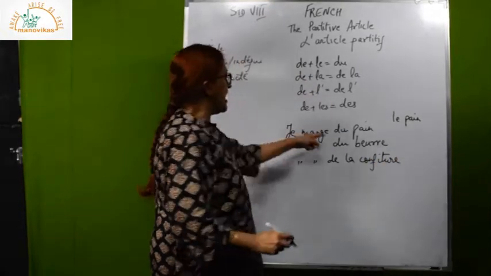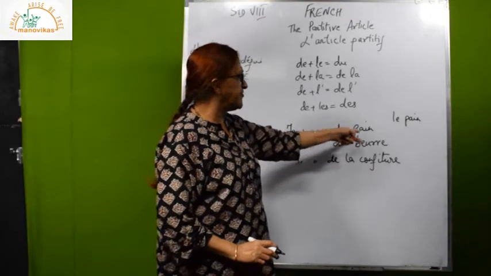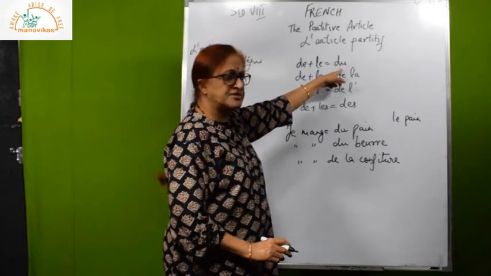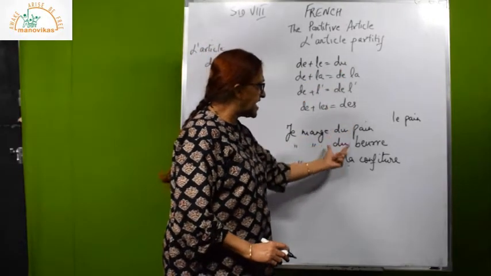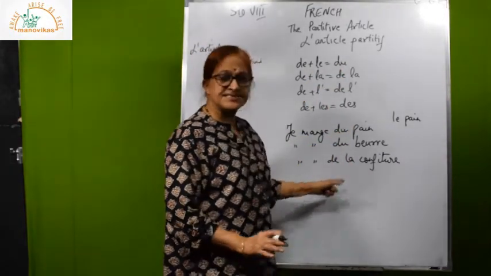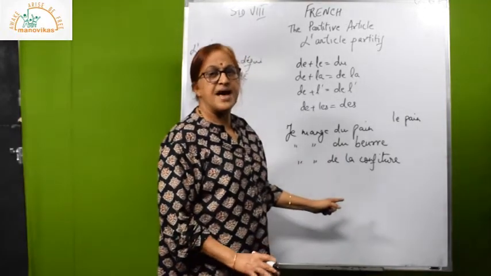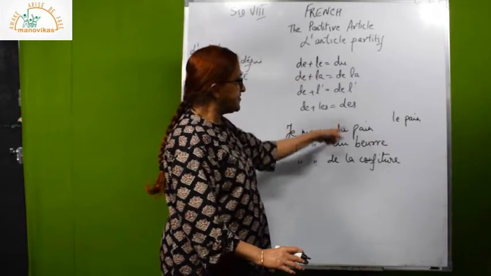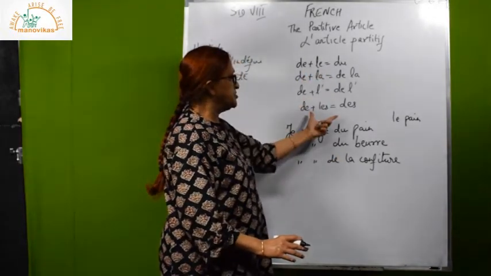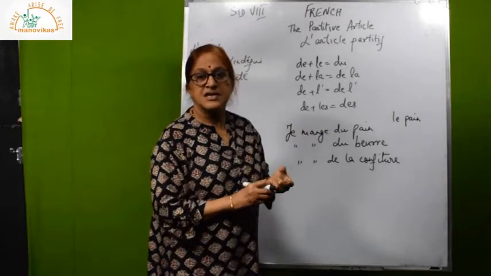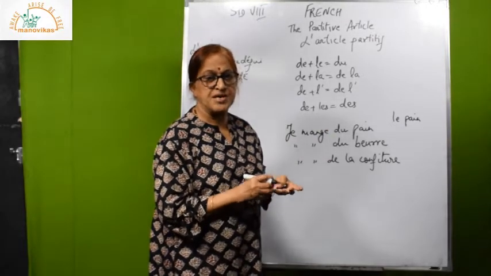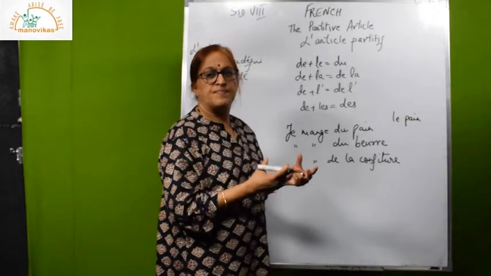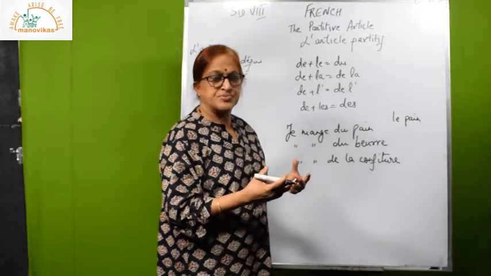So you have seen how you use the partitive article. If that noun happens to be masculine, you will apply this rule. De plus le becomes du. But it means the same thing. Du or de la means some. I am eating some bread, I am eating some butter, I am eating some jam. So this partitive article is used when you cannot count that item on your fingers, 1, 2, 3. It has to be counted as a quantity, half kilo, 1 kilo, 2 pounds, like that.